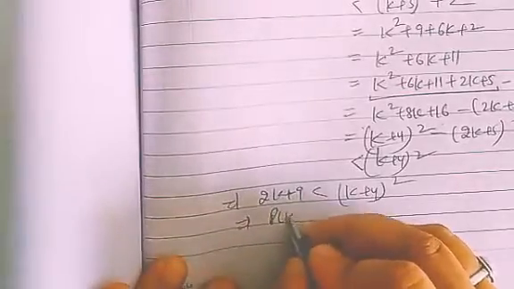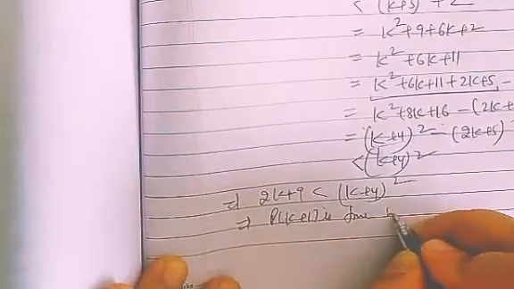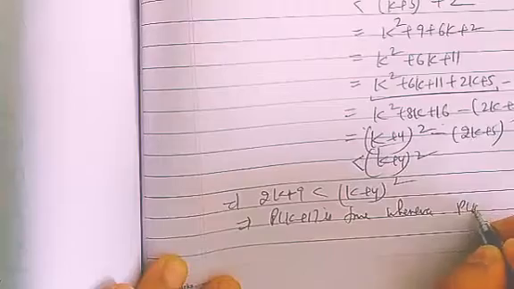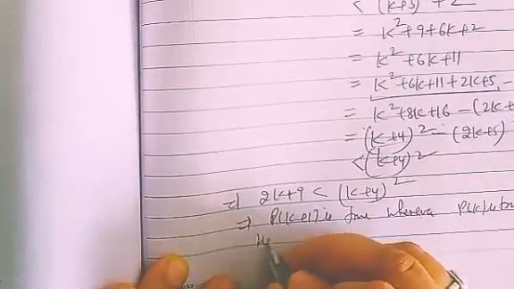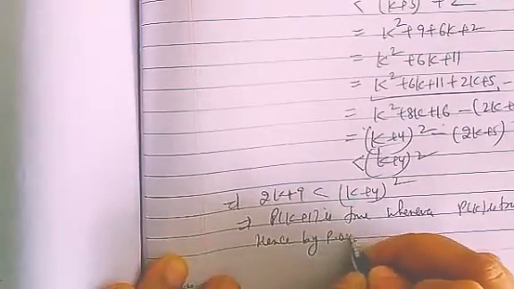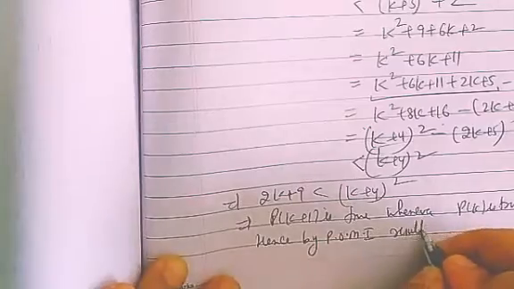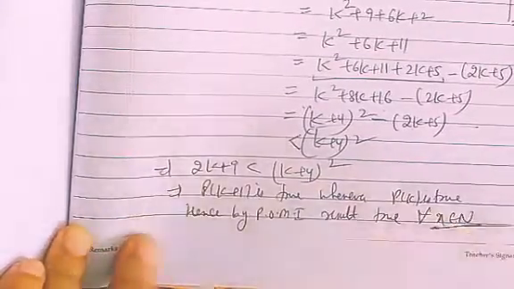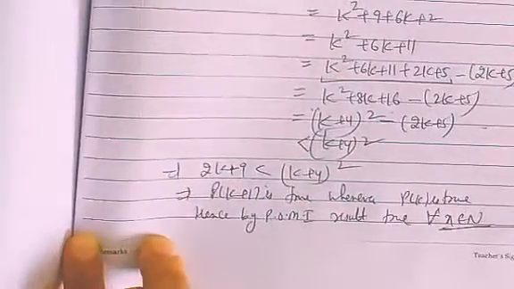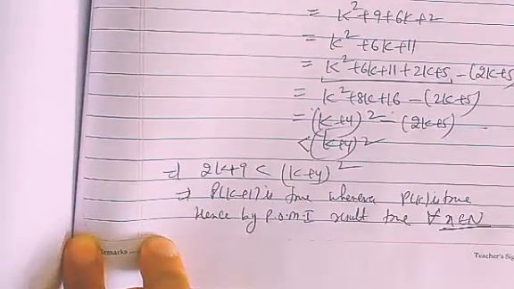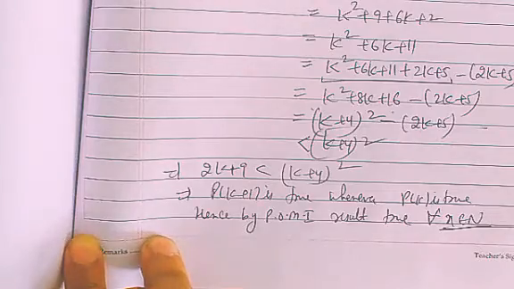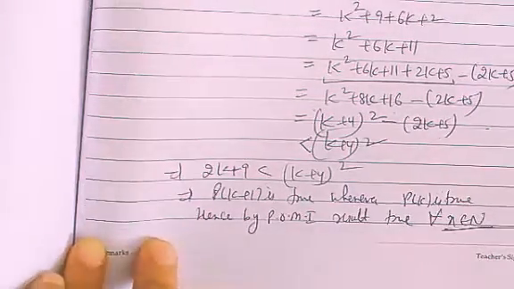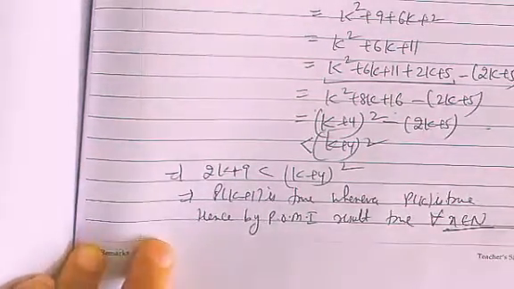Right? This implies P(k+1) is true whenever P(k) is true. Hence by the principle of mathematical induction, the result is true for all n belongs to N. You know the symbol; N belongs to N means natural numbers. Okay students, I have finished this exercise. Please solve the questions. I'll solve example number 6 also for you.